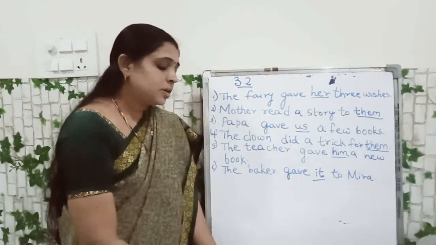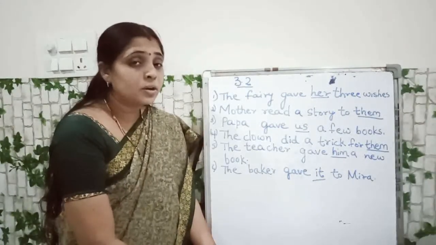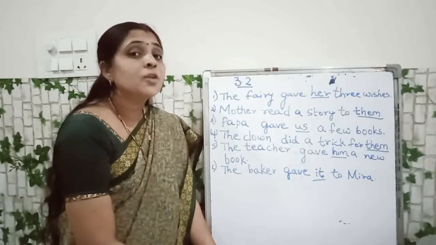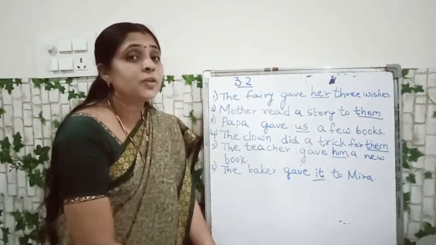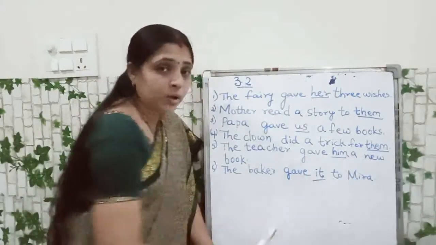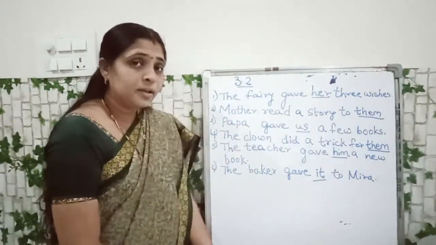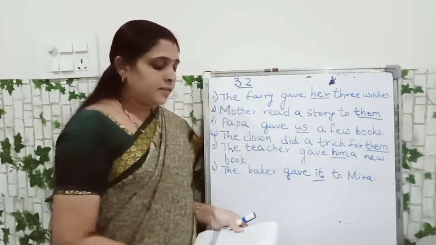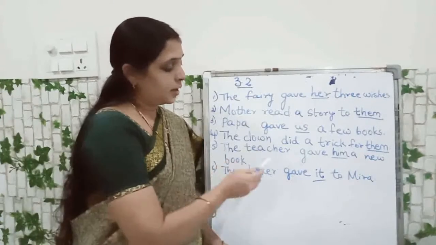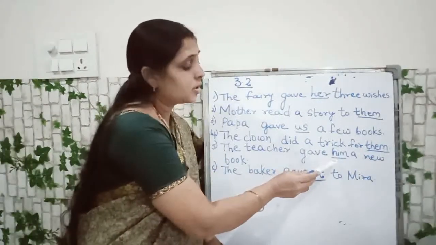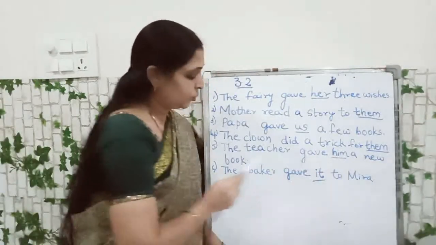The clown did a trick for the students. In the place of the students, we can write them. Okay, children? The clown did a trick for them. Is it clear? Next one. The teacher gave Ayaz a new book. Instead of writing Ayaz, we can write him. The teacher gave him a new book.